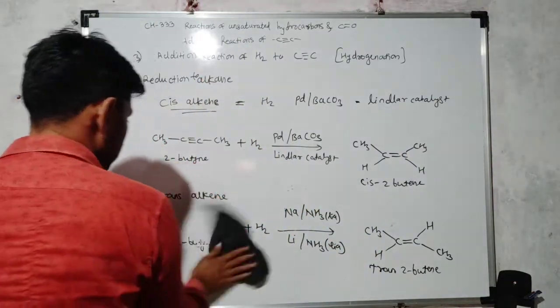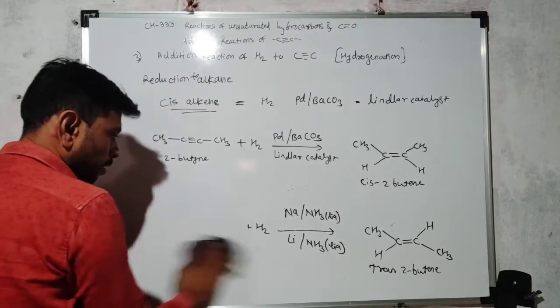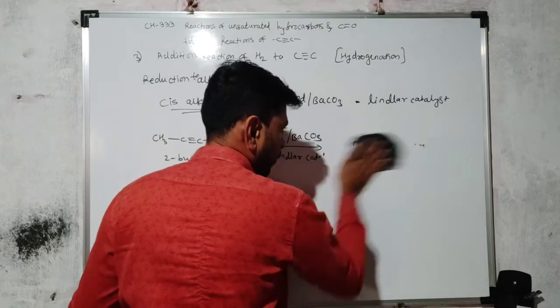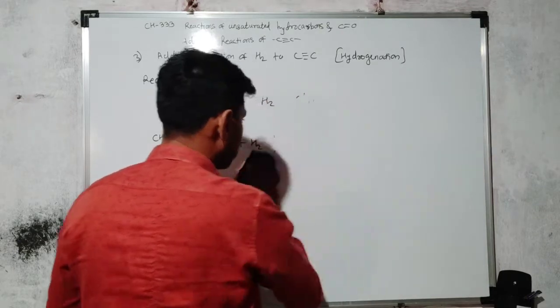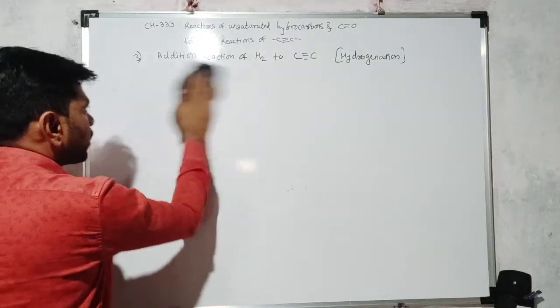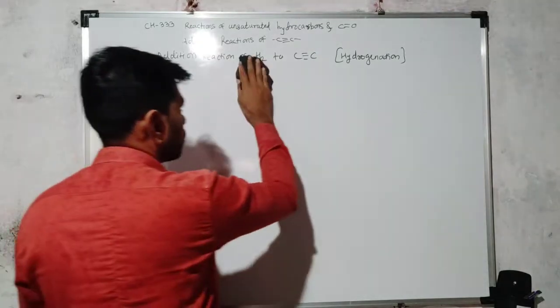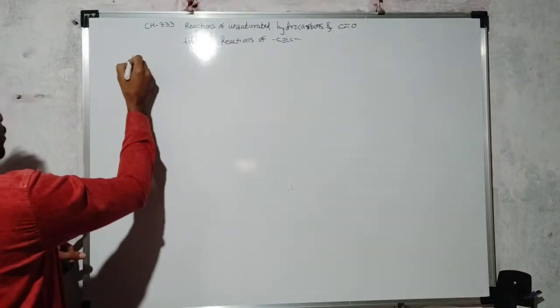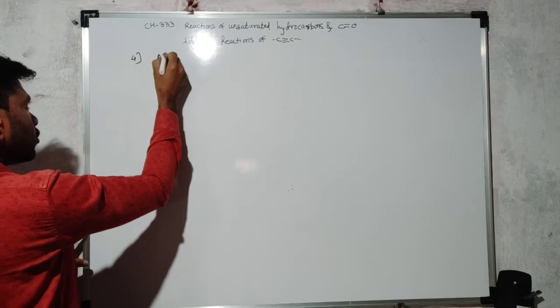Now another reaction. The next addition reaction of the carbon-carbon triple bond that we have to study is the addition of water. So, the fourth addition reaction, addition of water.